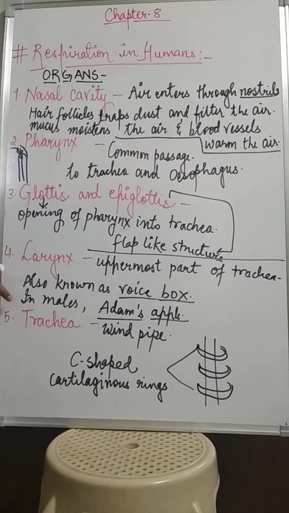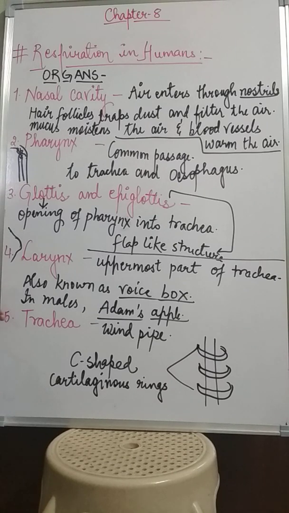Now what happens in males is that the larynx or voice box protrudes out, ऐसे बाहर निकल के आता है, ठीक है. आपने किसी किसी की neck में देखा होगा, this region comes out like this. So this is known as Adam's apple, in males only.